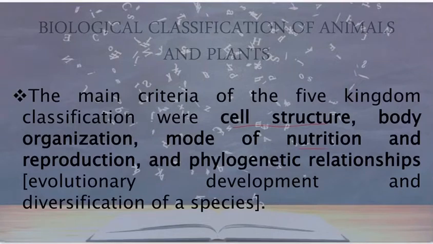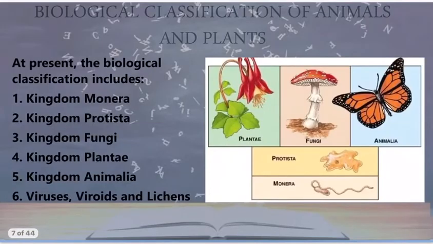The first point is cell structure, then body organization, mode of nutrition, and reproduction, and most important is phylogenetic relationships, that is evolutionary development and diversification of species. So we always compare, as the animals evolve, if there is an advanced character, from where it has come, if there is an ancestral character, from where it is displaying that. So this is phylogenetic relationship. This is how the biological classification of animals and plants is done.